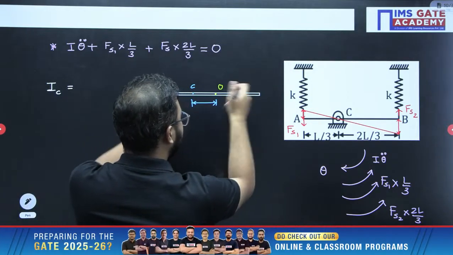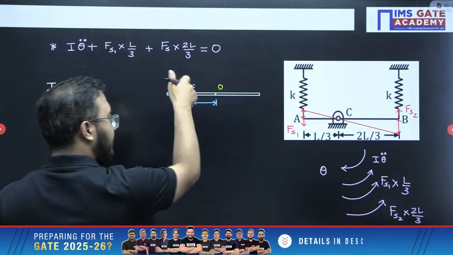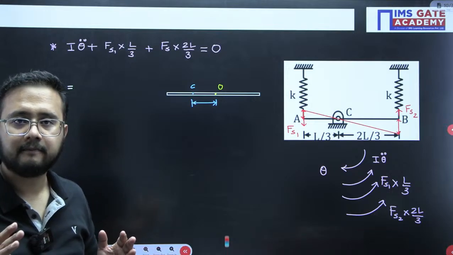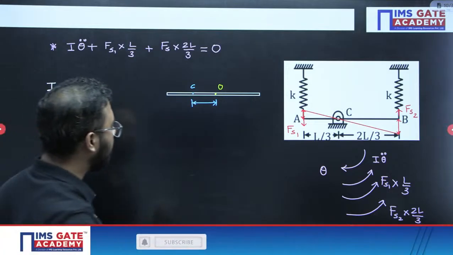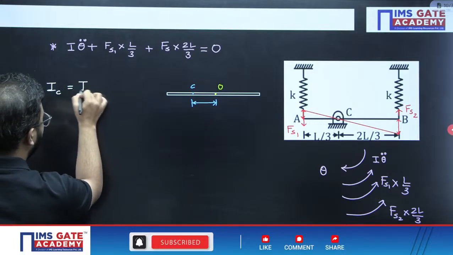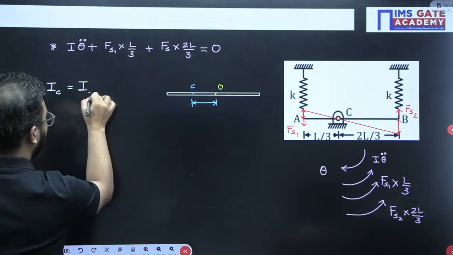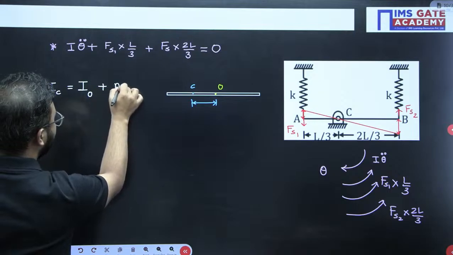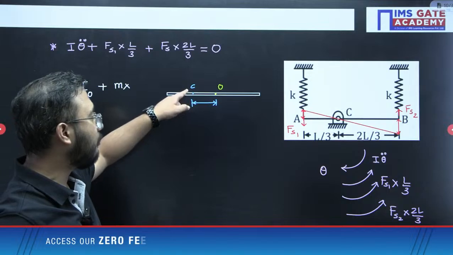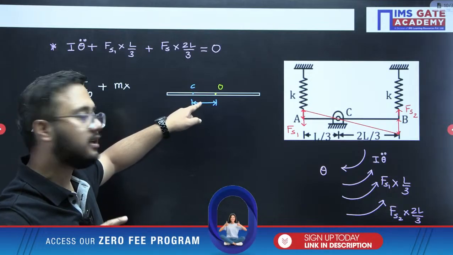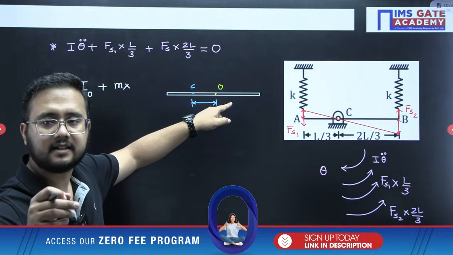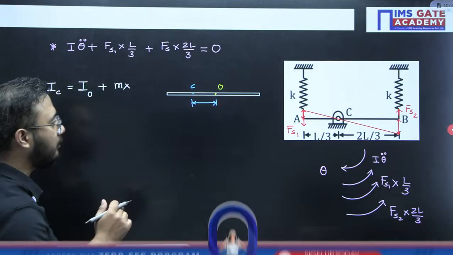Geometric center of the rod is O, right? And we need to calculate about point C. Parallel axis theorem we have to use here. So mass moment of inertia about C will be written as mass moment of inertia about the geometric center O plus mass multiplied by the distance square from the point about which I want to calculate, from the center of gravity point.